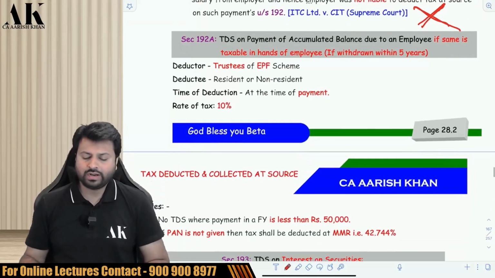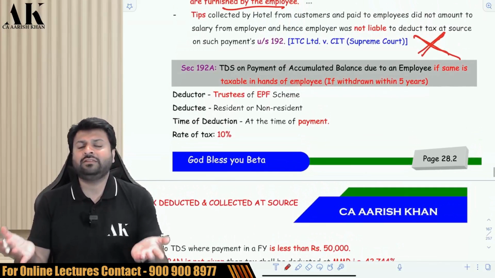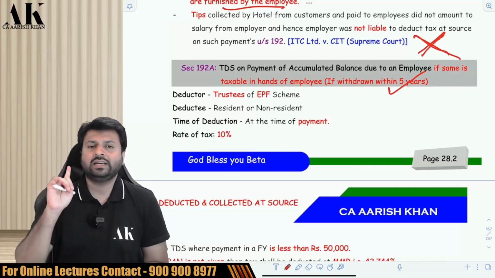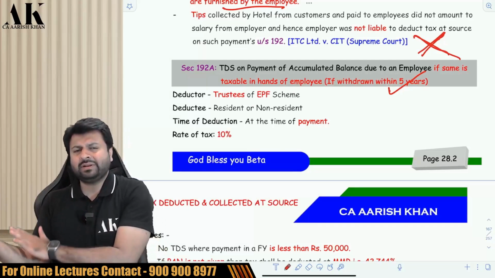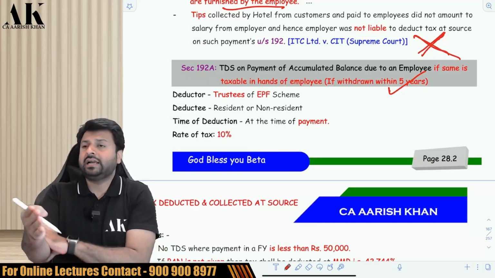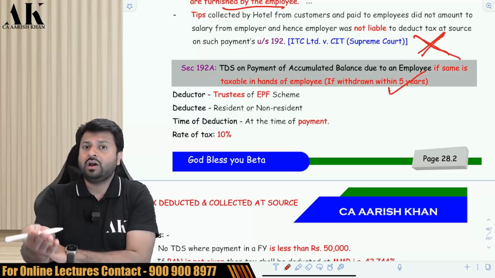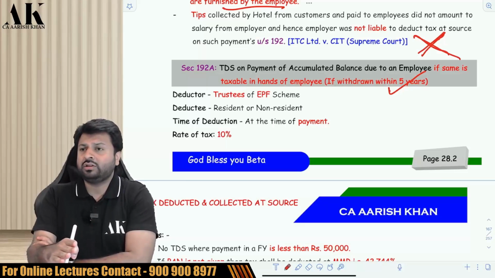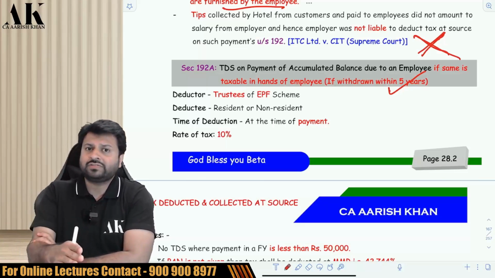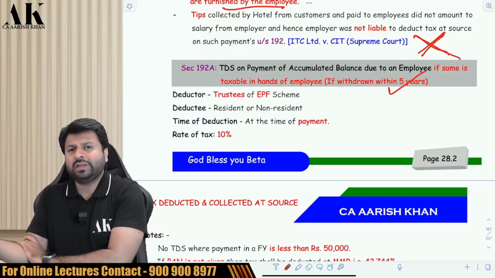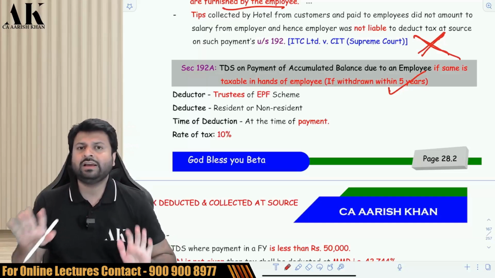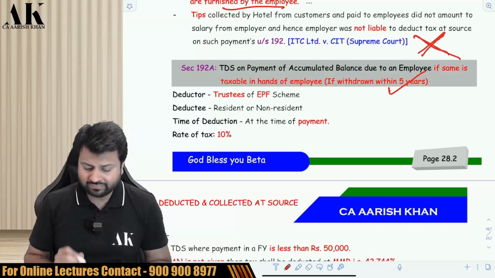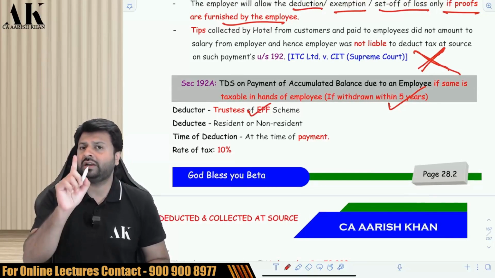Okay. Next, 192A, which talks about withdrawal of money from your provident fund account. So if you withdraw your money from your provident fund account within 5 years, then it is taxable. Except in some circumstances, if you withdraw, then it is fine. That is, if you are ill and you are withdrawing, or if your business is discontinued and you are withdrawing, or if you are transferring your employment to a new employer and you are transferring the entire amount to the new employer or to a new pension account, then it is not subject to tax. Otherwise, in normal cases, if you withdraw within 5 years, then it is taxable. And if it is taxable, the trustees of the employees provident fund will deduct your TDS.